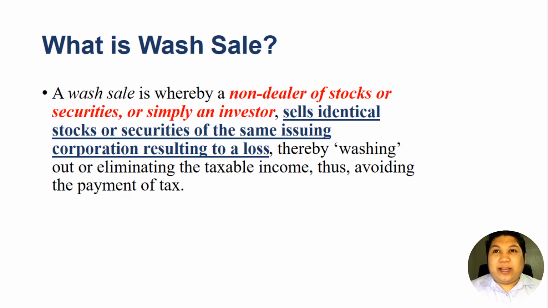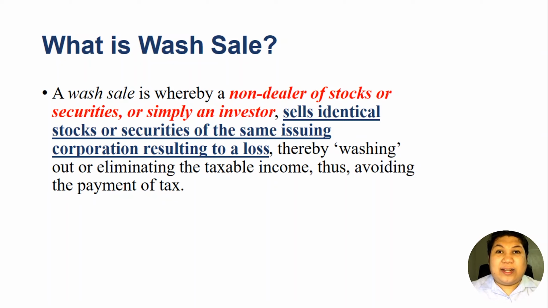The primary objective or goal of a wash sale is to eliminate incomes, okay, to avoid the payment of the tax. So the taxpayer who is not a dealer will sell its shares of stocks at a price resulting in a loss, and then acquire the same stocks, identical stocks from the same issuing corporation.